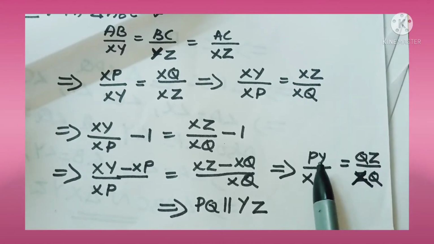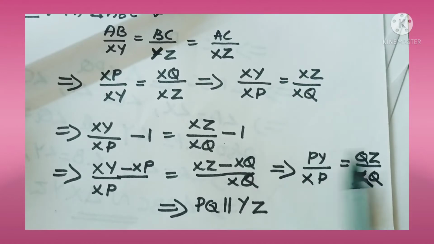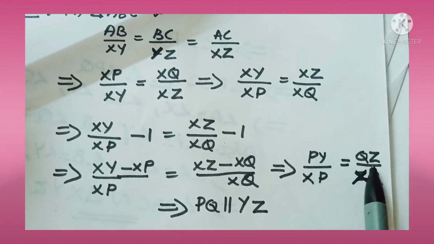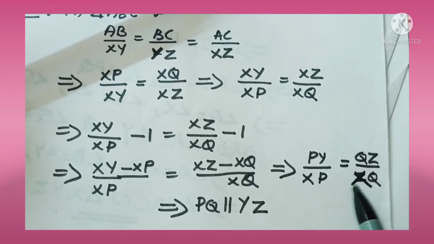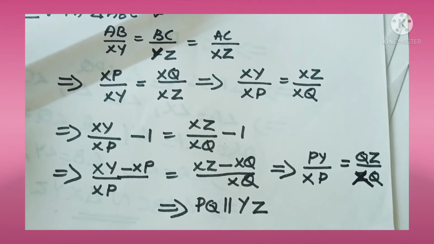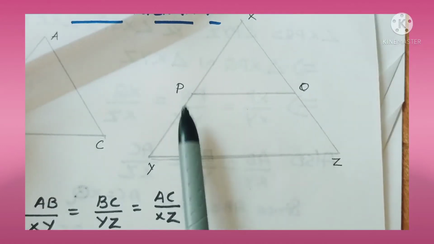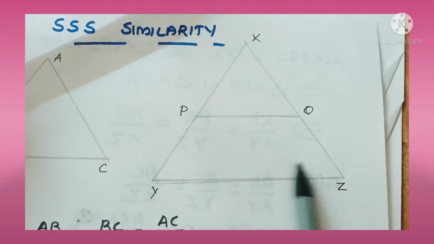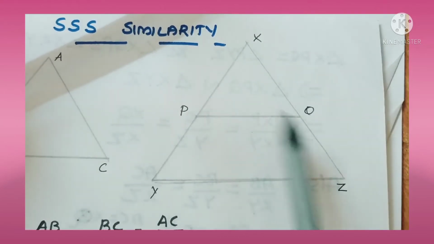That is, PQ is a line segment and that intersects the two sides of triangle XYZ in the same ratio. So PQ parallel to YZ by the converse of the basic proportionality theorem. That is, PQ is a line segment and that PQ cuts XY and XZ.